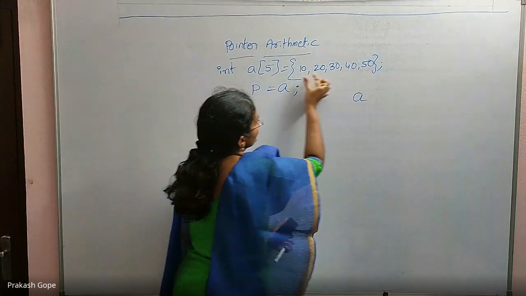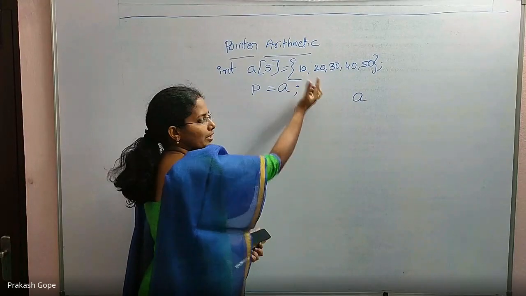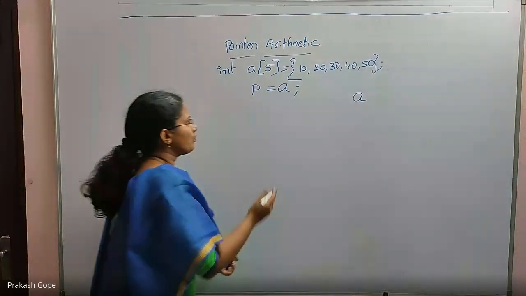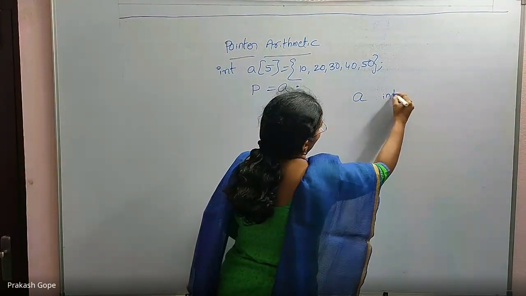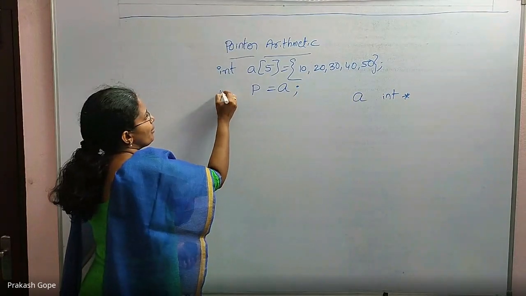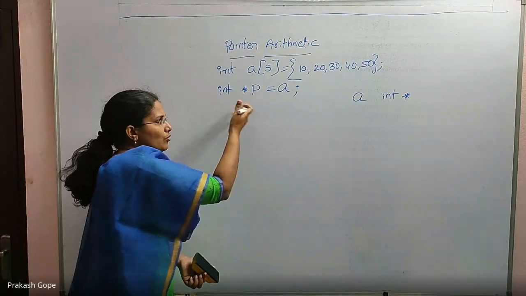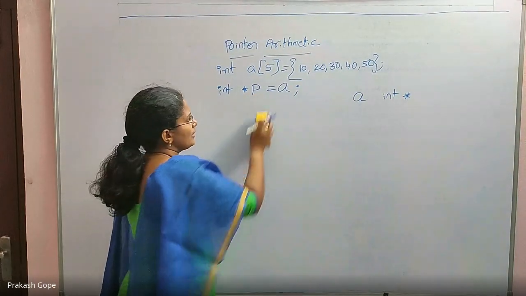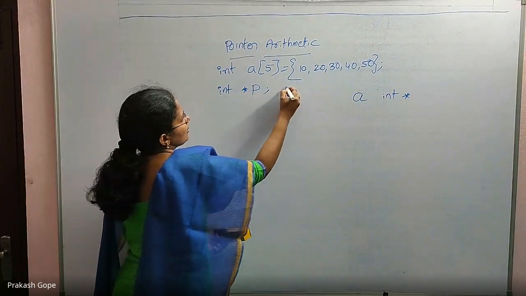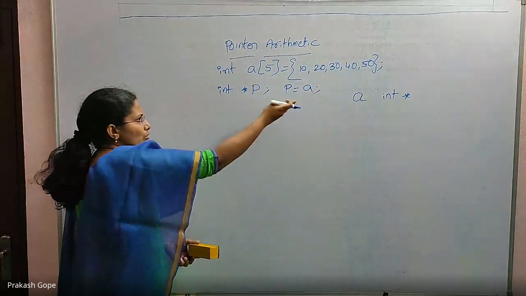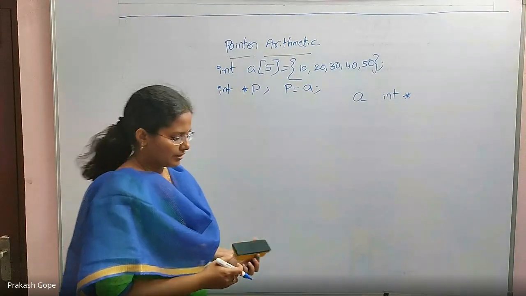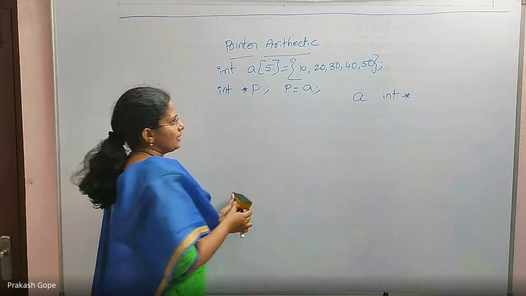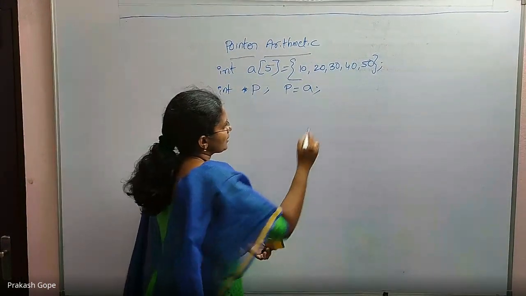In this array, what is the first element? This one. The first element is an integer. I am saying its address. So an integer's address, which means it's an integer pointer. A is an integer pointer only. So P also should be an integer pointer. Then only P can hold A. First you can declare it like this: p as an integer pointer, then you can assign it. Or together you can write int star p is equal to A. That is fine. Okay, which means internally the declaration is like this.